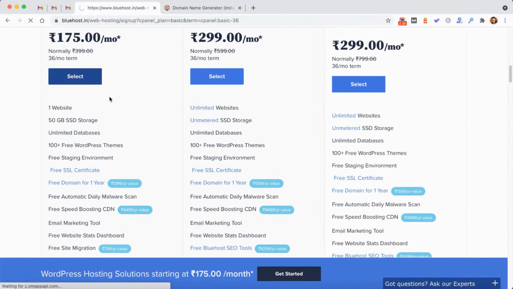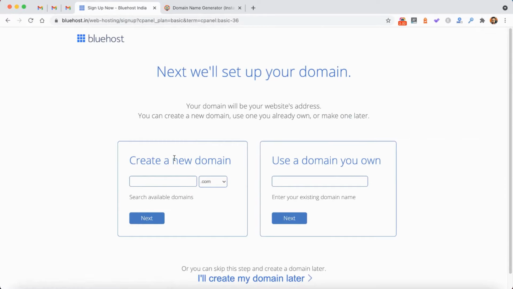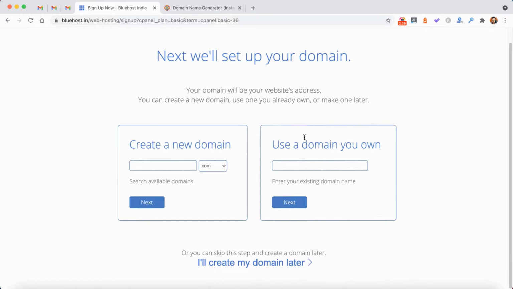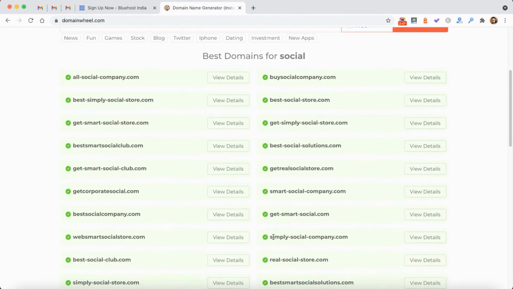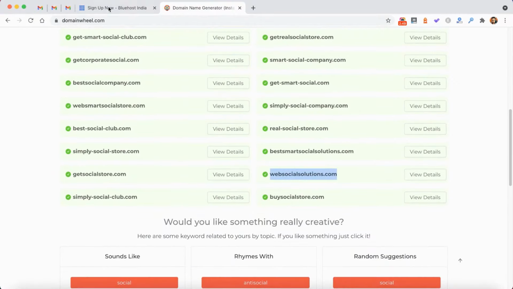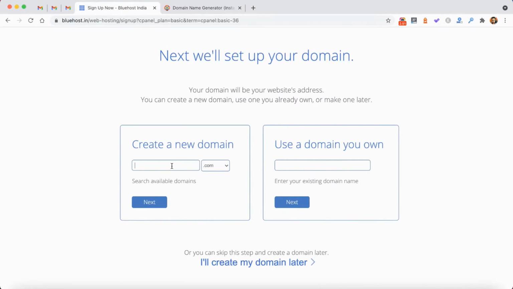So let's just select this and type our domain. We can set up the domain later also, but since we are getting a free domain with this plan, we can choose or search the domain right here. Just type your domain without .com and click on next.